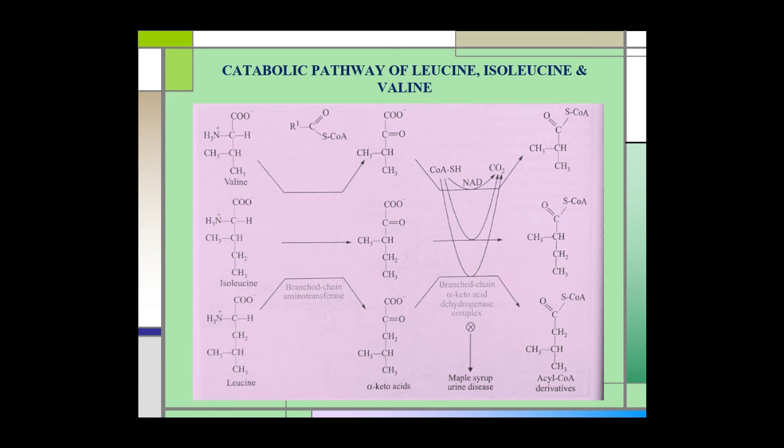In this way, the three branched-chain amino acids are converted to their acyl coenzyme A derivatives, and these are further oxidized later on.